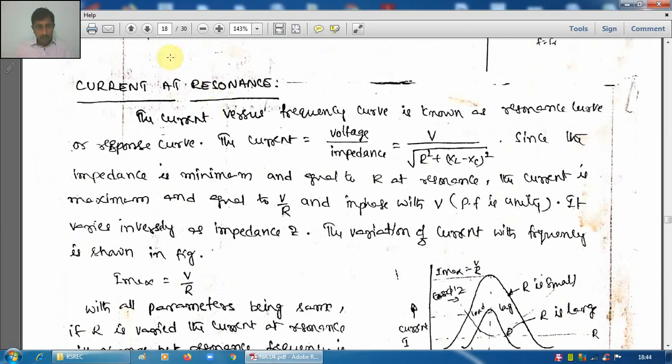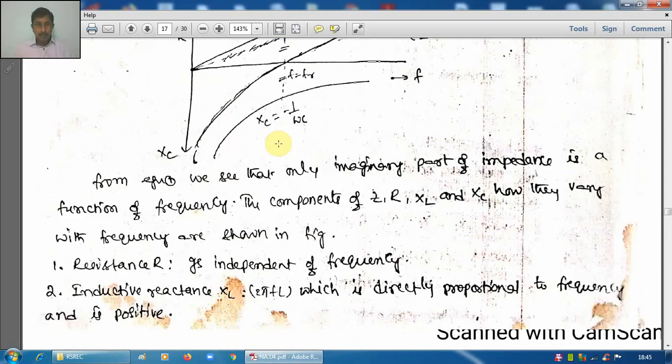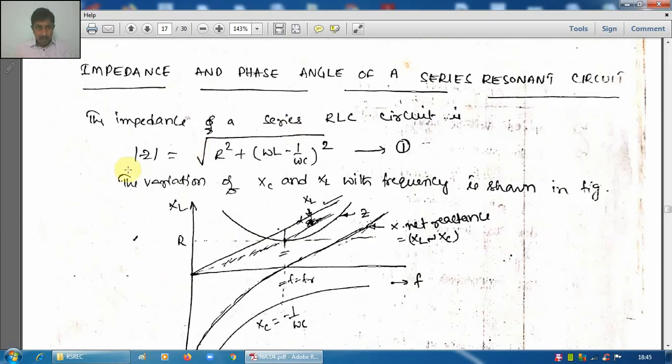Now the impedance value also, if you see, this is the impedance, meaning this total value. We have plotted the R value, this is R, the XL value, this is XL, the XC value, this is XC, and the total XL minus XC value, this is X, and the total Z value, that is root of R square plus X square, equal to this. It is decreasing and becoming minimum at f equal to f naught.